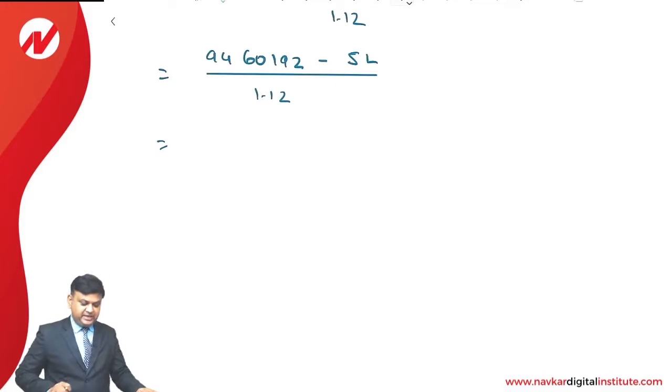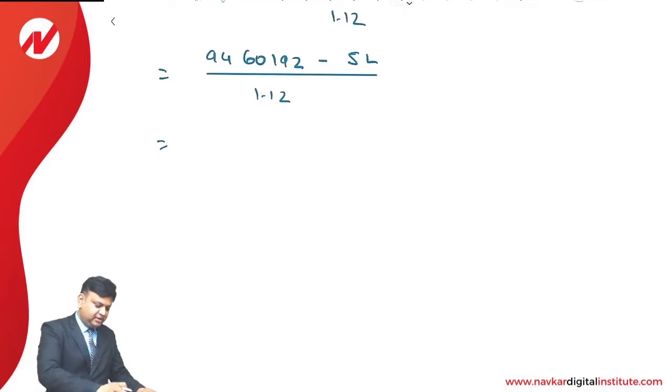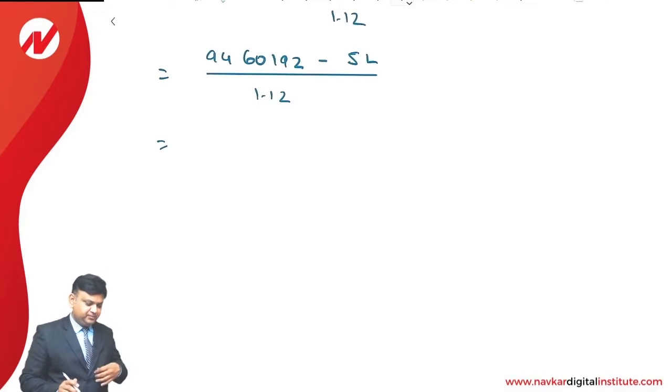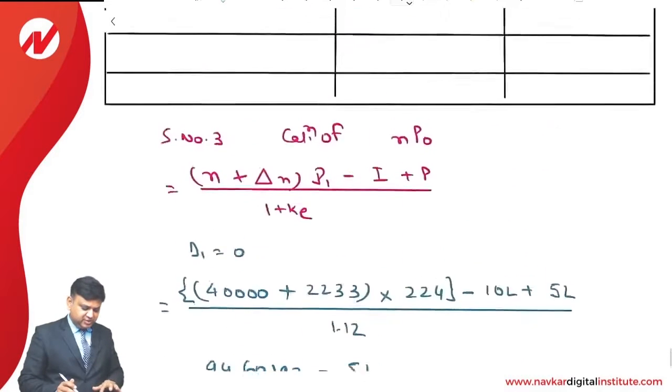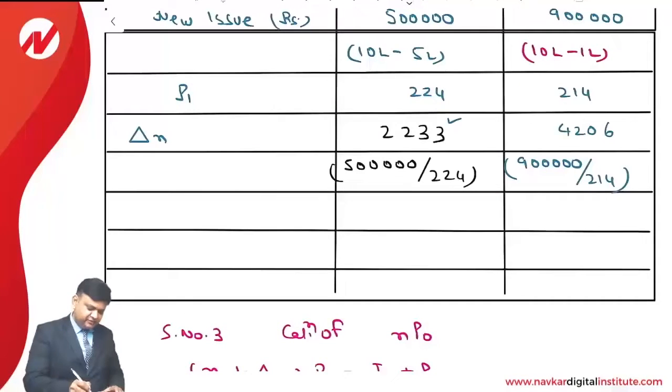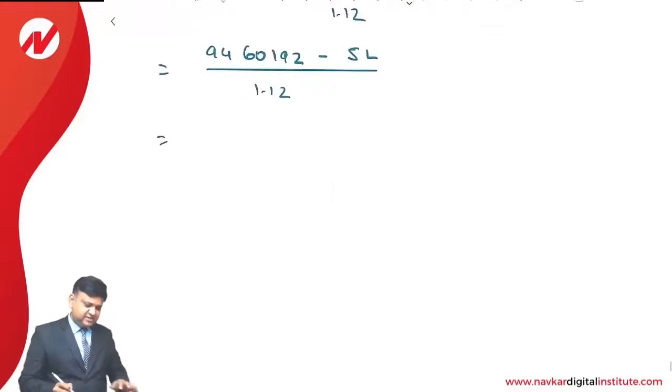It comes to 89,60,192 upon 1.12. That comes to 80,171. I'm ignoring that 171 value because it is only because of the rounding that we have done over here. So we are writing the answer, it is 80 lakhs. Yes, 80 lakhs.